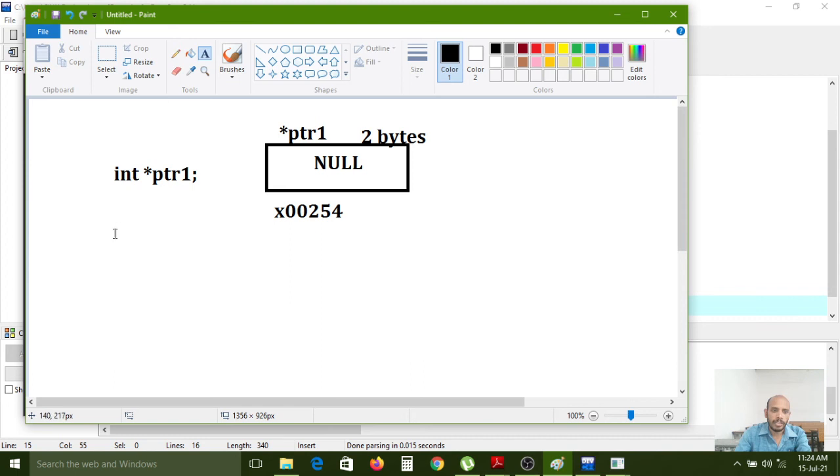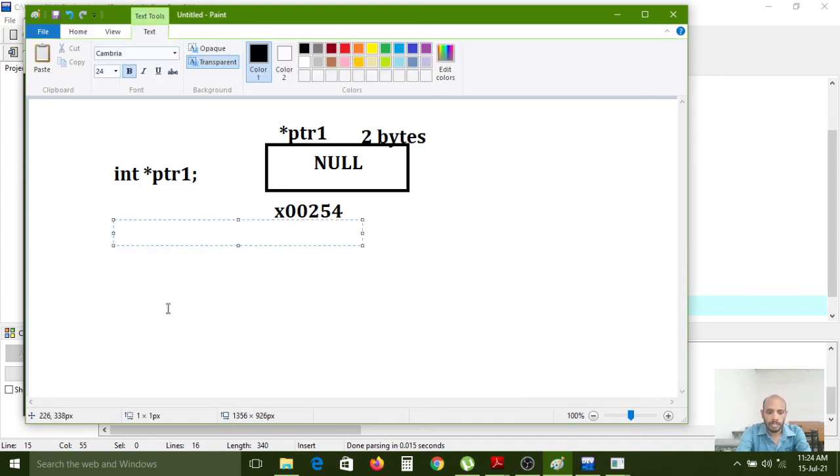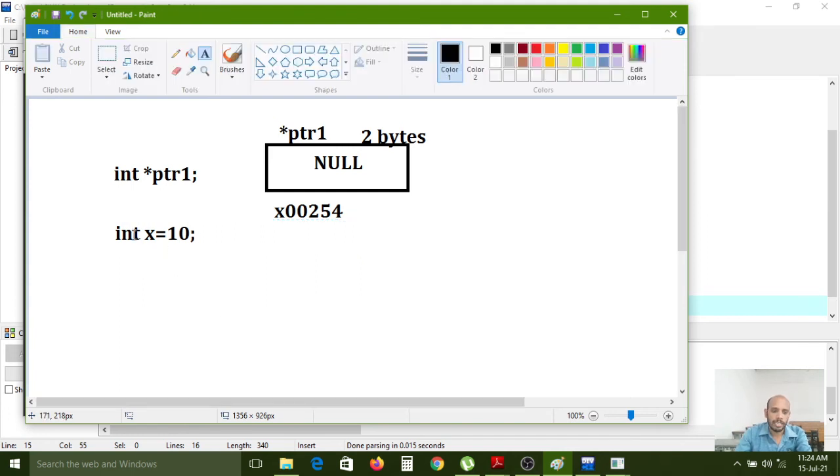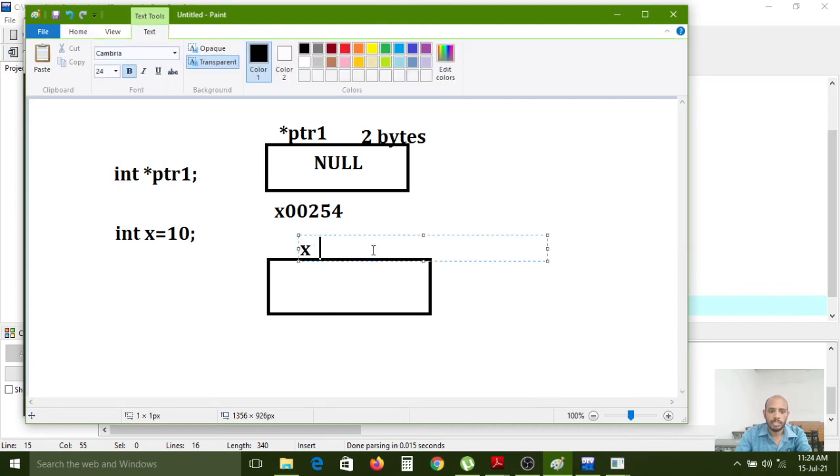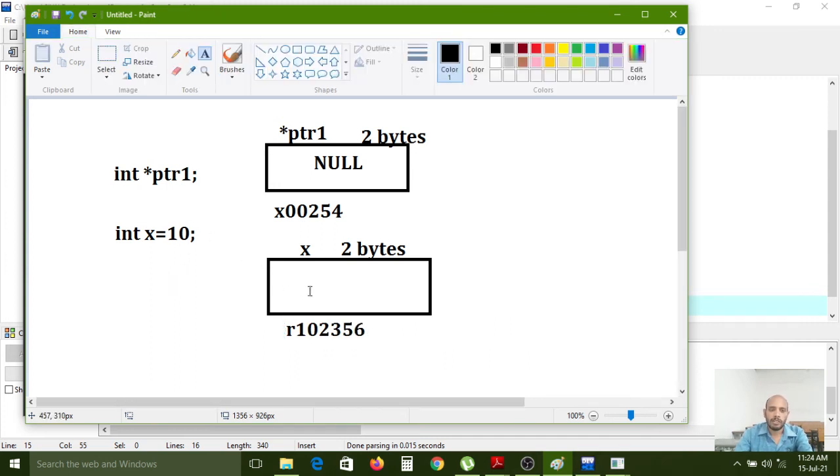Carefully observe. Now I am assigning the value: int x is 10. Immediately it will generate 2 bytes of memory for the x variable. Here one memory address, say R1256 or something, and the value is 10. Inside it can store like this.